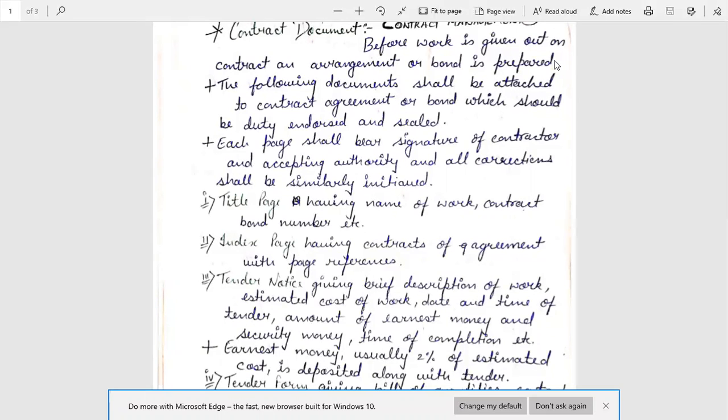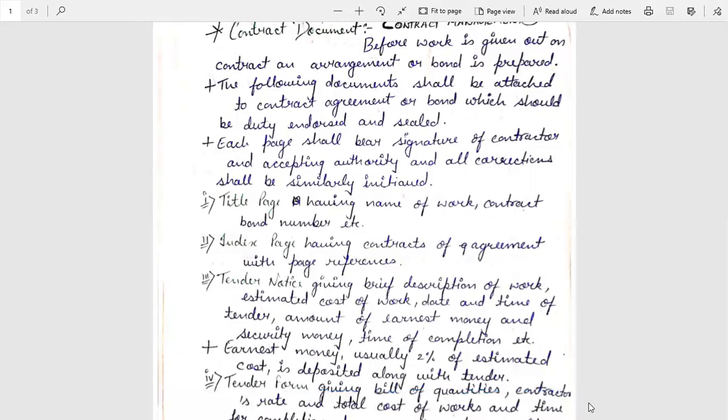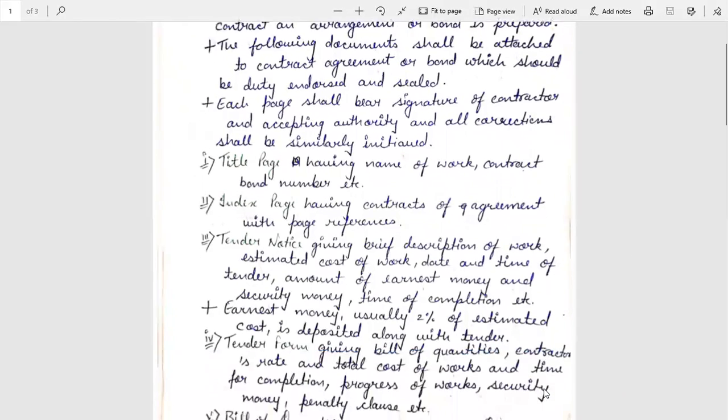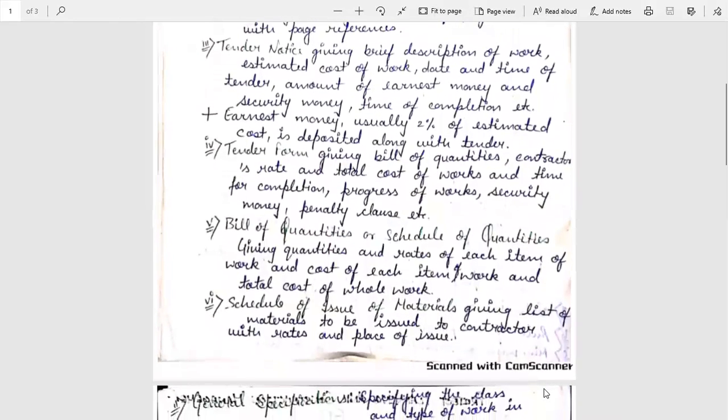The third one is the standard notice, giving a brief description of work, estimated cost of work, date and time of tender, amount of earnest money and security money, time of completion, etc. Earnest money, usually 2% of estimated cost, is deposited along with the tender.